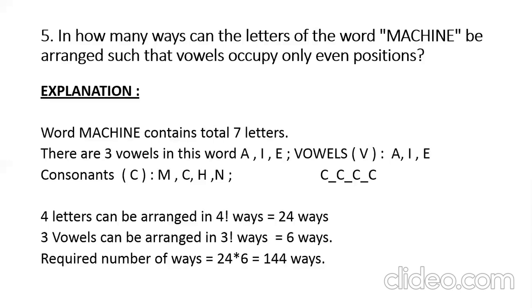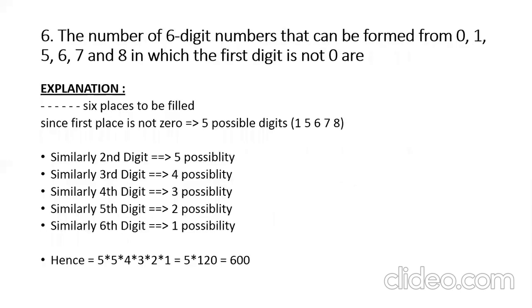Now coming to the 6th question: the number of 6-digit numbers that can be formed from 0, 1, 5, 6, 7 and 8 in which the first digit is not 0. So here they have given that the first digit cannot be 0.